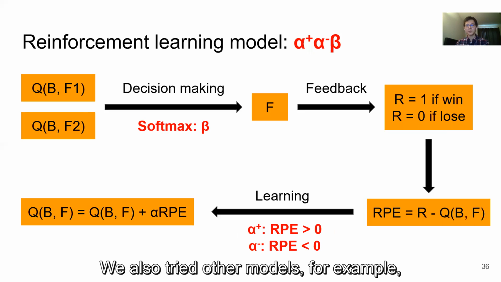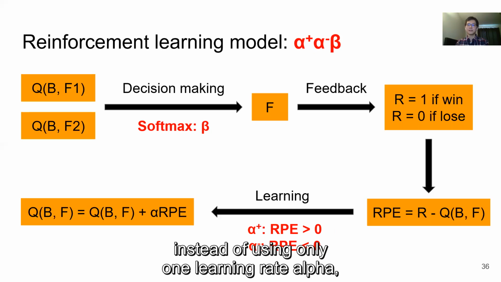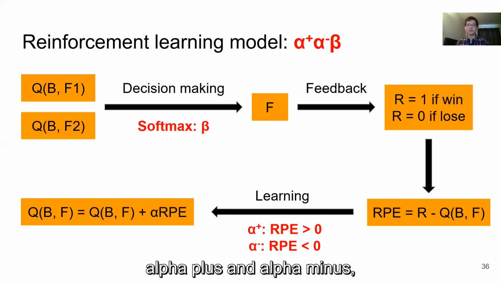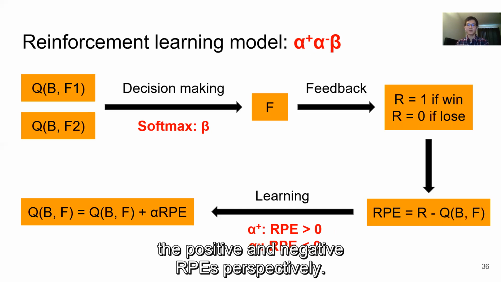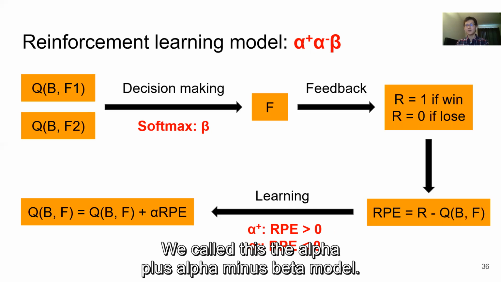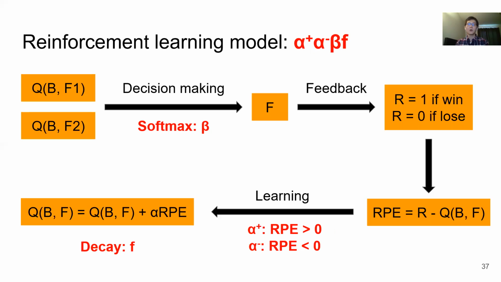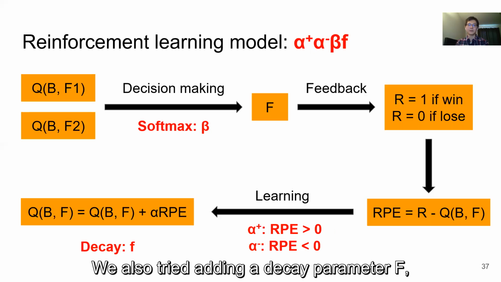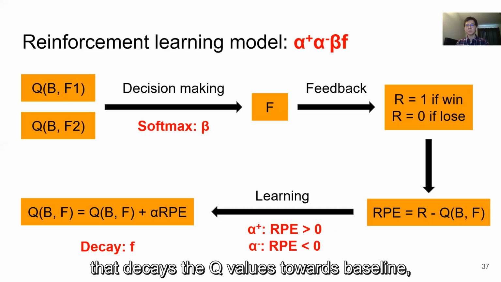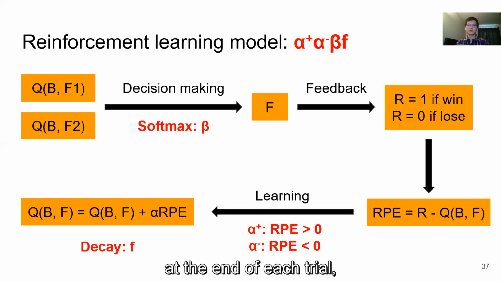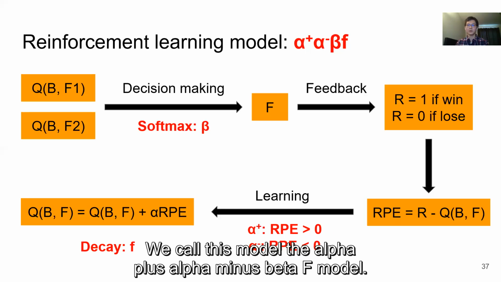We also tried other models. For example, instead of using only one learning rate alpha, we used two different learning rates, alpha plus and alpha minus, for the positive and negative RPEs respectively. We call this the alpha plus, alpha minus beta model. We also tried adding a decay parameter f that decays the Q values towards baseline at the end of each trial, simulating a forgetting process. We call this model the alpha plus, alpha minus beta f model.